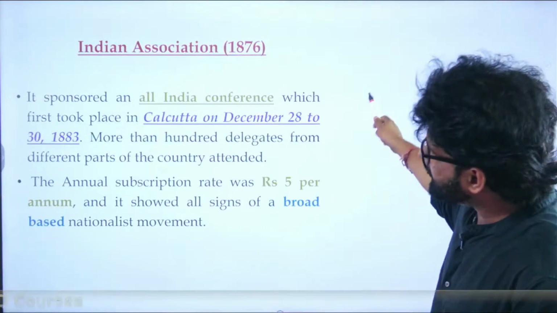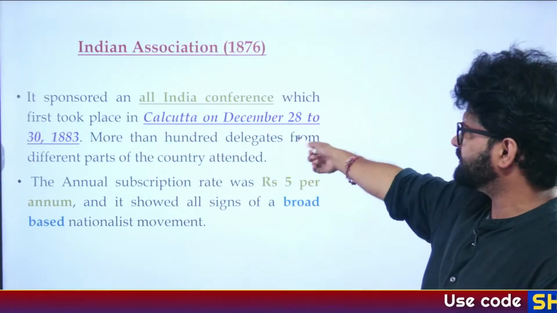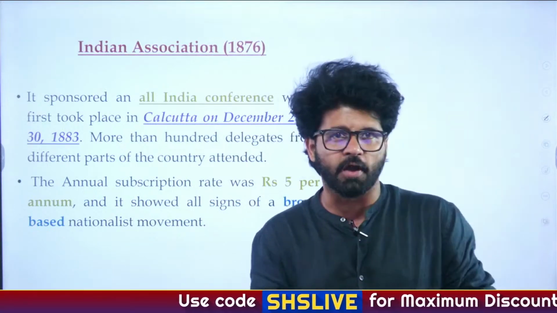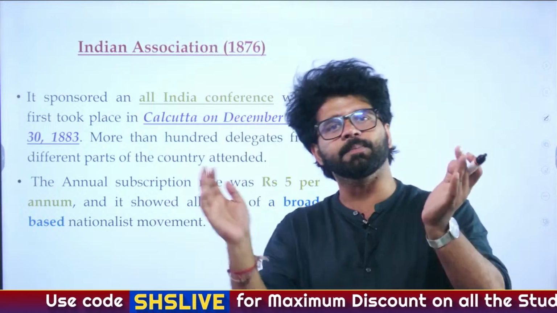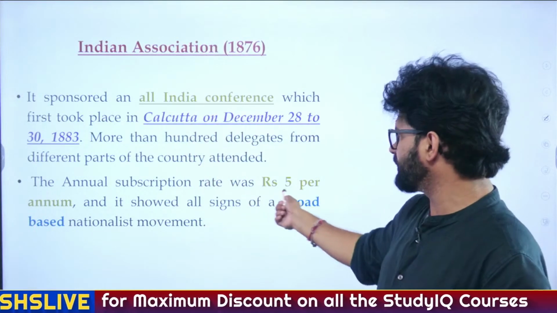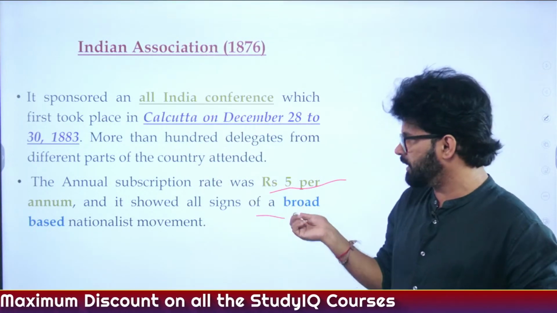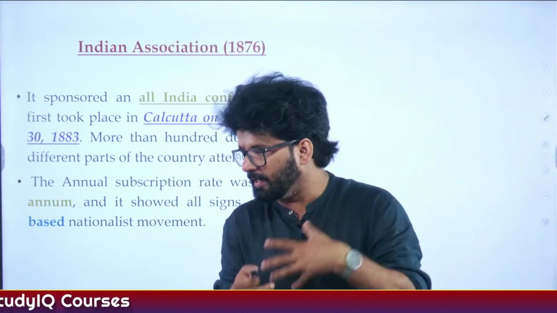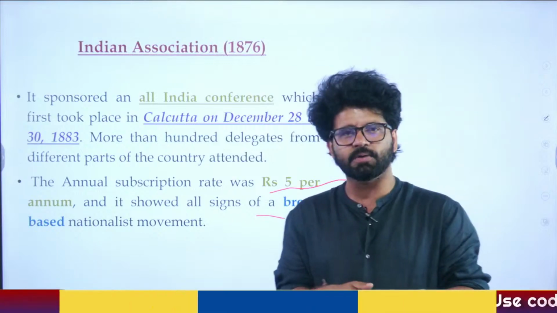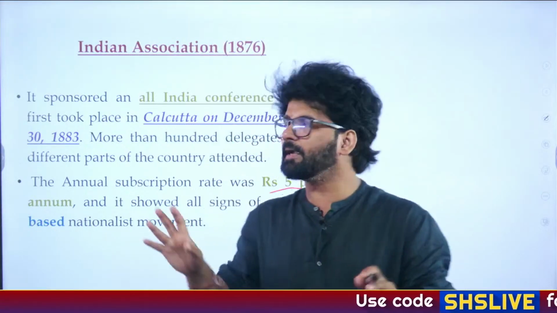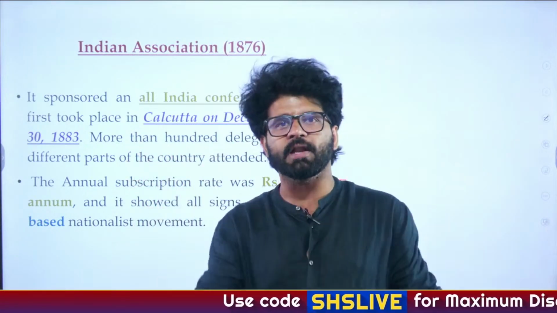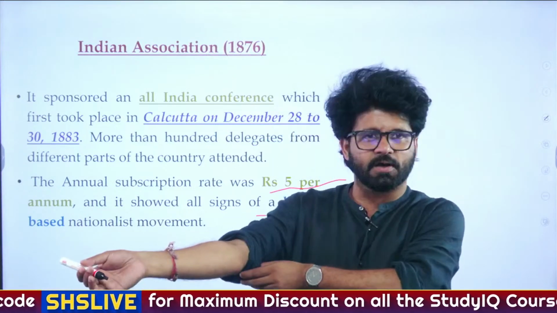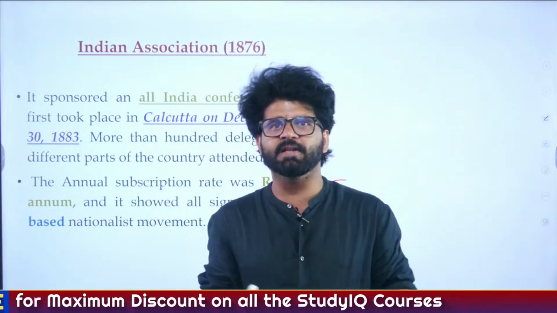Okay, so Indian Association sponsored an all India conference, again you can read these things, and it paved the way for the formation of Indian National Congress, and then in 1886 it merged with Indian National Congress. Annual subscription rate was 5 rupees, and this will be one of the major causes why all these associations were very localized. Later on in mains they can ask you this question. From a pre-perspective also keep it in mind that we are talking about 12 most important organizations before INC. 6 we have already discussed. So why were they localized in nature? What was there in INC which was not there in these organizations?